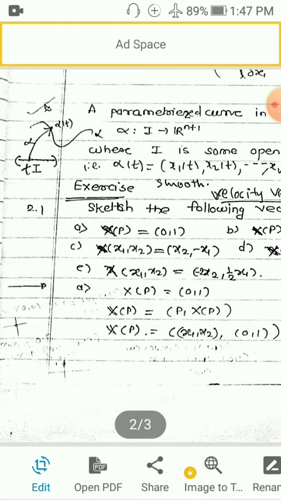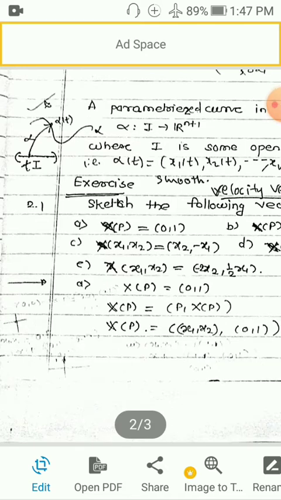For example, I have taken some point t belonging to I. Since it is in I, alpha will act on that t, and you will get the image alpha(t). Alpha(t) will be a point in R^(n+1), so it will have n+1 components. So for t, you get one point in the space R^(n+1).